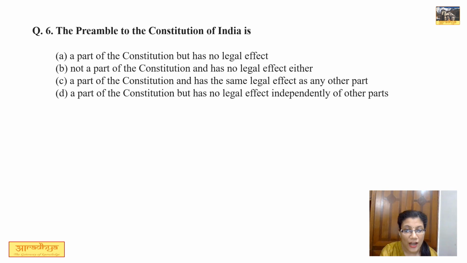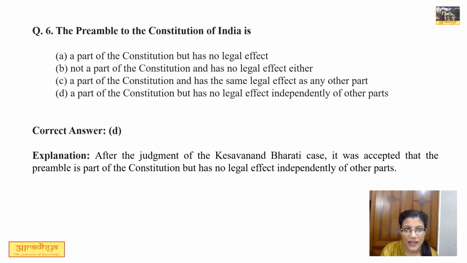Question number 6. Now this is tricky one. The preamble to the Constitution of India is, and the correct answer is answer D, that is a part of the Constitution but has no legal effect independently of other part, and this came after the judgment of the famous Keshavnand Bharti case.